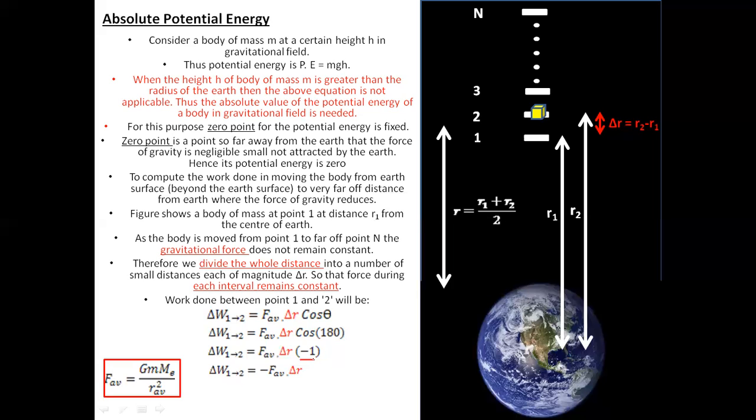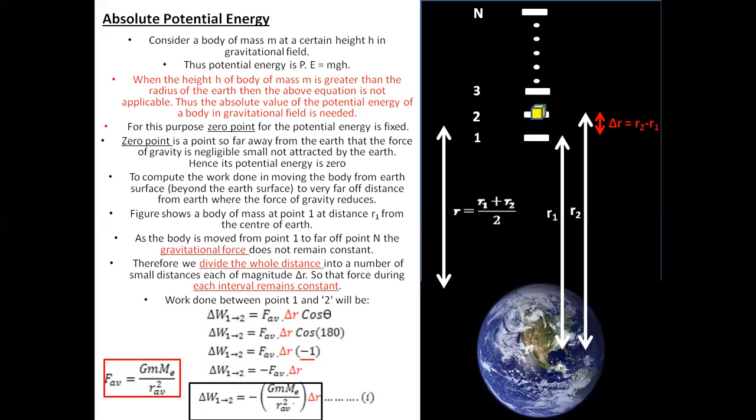So putting the values of average force, which is due to gravitation, which is G, the gravitational constant, small m, which is the mass of the body, and M_E, the mass of the Earth, divided by the average distance between the two bodies squared. Now, when we put that value of F average in the above equation, we get work done from 1 to 2 will be equal to minus G small m capital M, the mass of the Earth, divided by average radius squared, into delta R, the difference between the two distances R1 and R2 respectively.